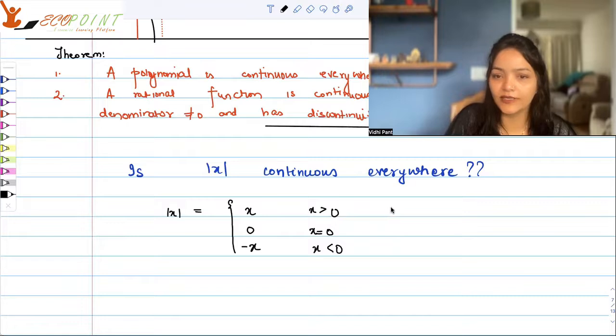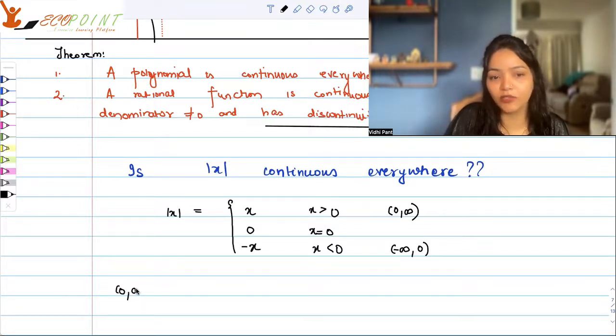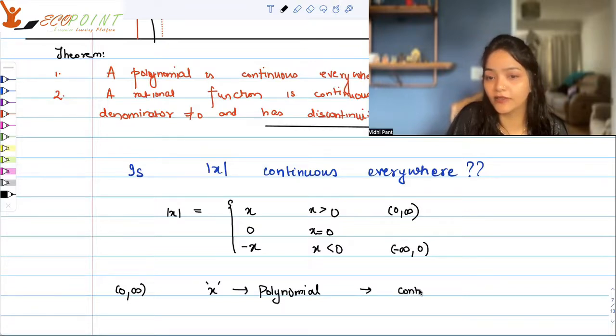So what we're trying to say is that in the interval open 0 to plus infinity, it is x. In the interval minus infinity to 0 open, it is minus x. In the individual domain, open 0 to infinity, the function is just x. It's just like a polynomial function, and we've already seen that polynomials are continuous.